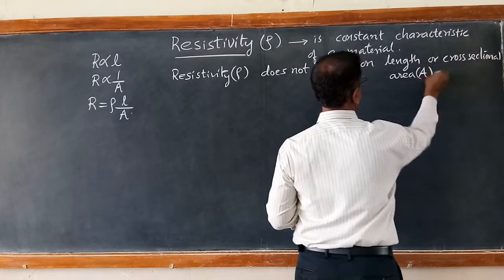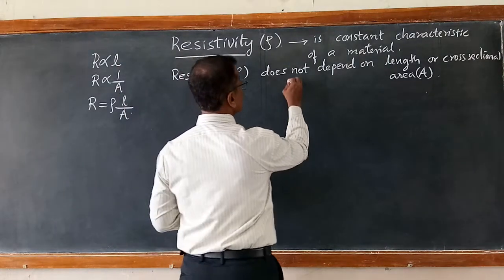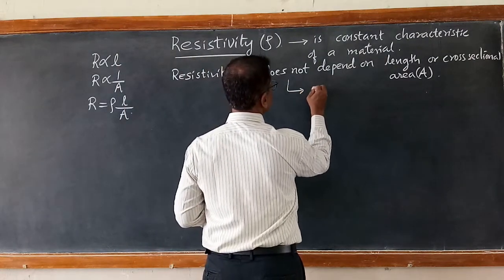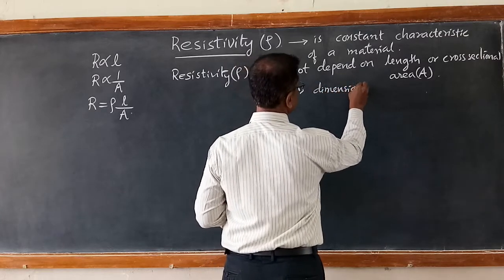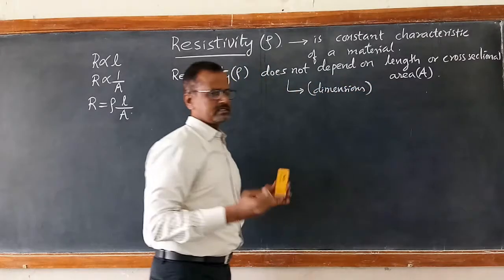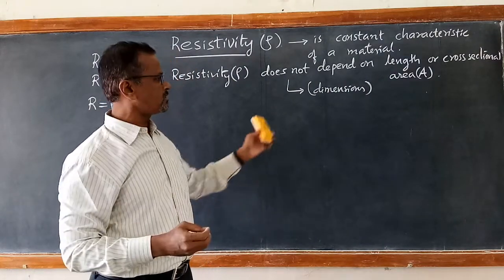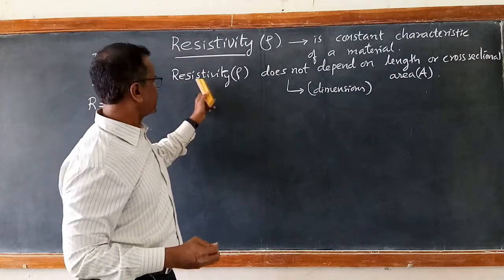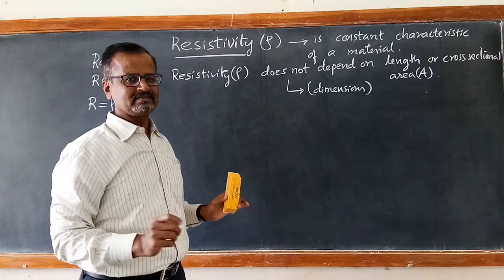It means whether length or surface area, whatever it is, it does not depend on dimensions. Dimensions means length, breadth, width, area of cross section, they are all called dimensions. So resistivity does not depend on dimensions, it is always constant.